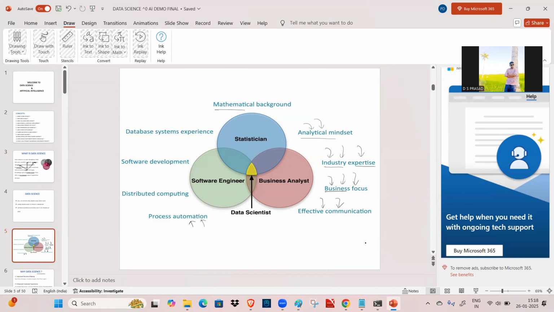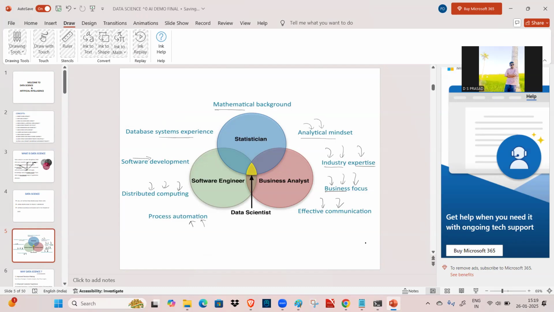And distributed computing. Why are we going to use distributed computing? Because of having a huge amount of data, we are going to use distributed computing techniques. And software development. What do you mean by software development? It means the cycle: from where we are going to start and where we are going to end, like when it comes to deployment, what type of deployment is required for our model, for our project, all these things.